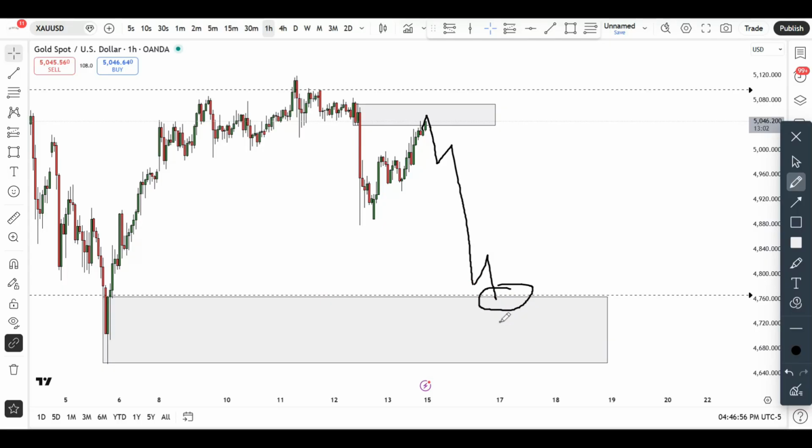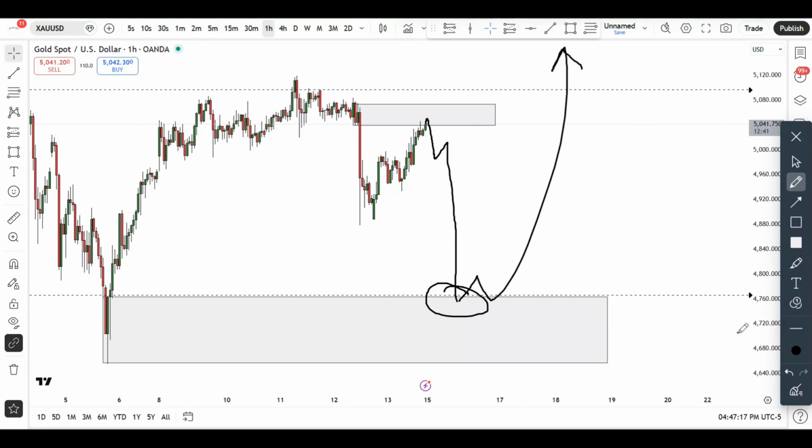If that happens, and that's a big if, and the bulls and the bears come into this market to push these markets into this particular area, anywhere from right around here, in my own opinion, will be high quality areas to start searching for long opportunities for further continuations to the upside. That is if you're not already long in this particular market. I am not, so personally I would prefer to see this market give me that rotation to the downside into these areas, and then from here I'll be going long in these markets for further continuations to the upside.